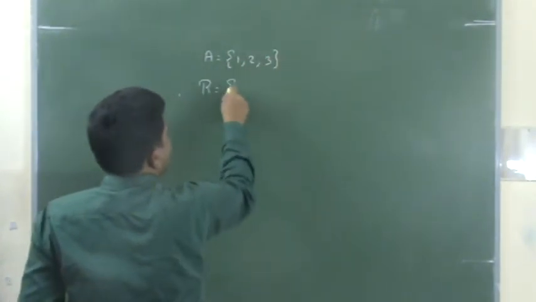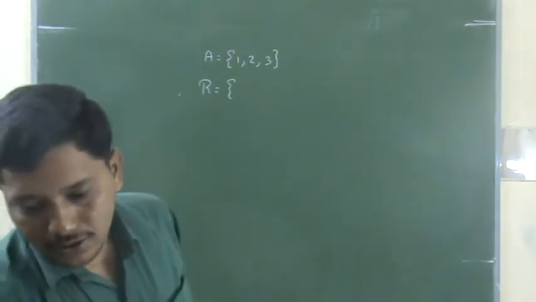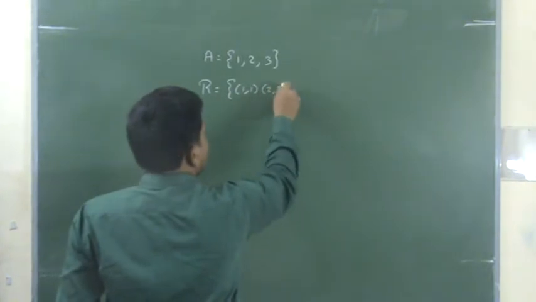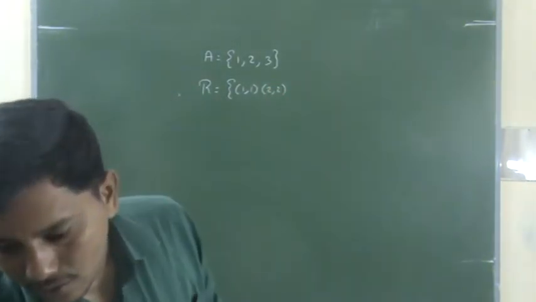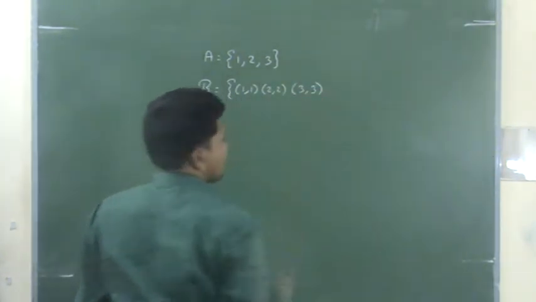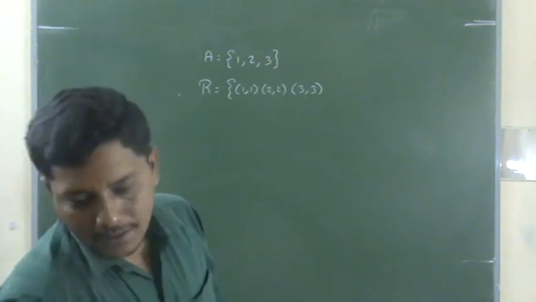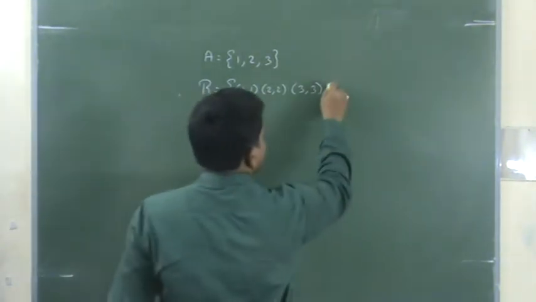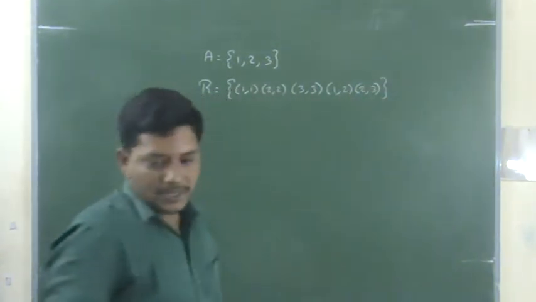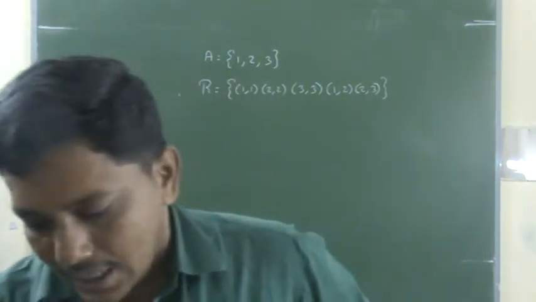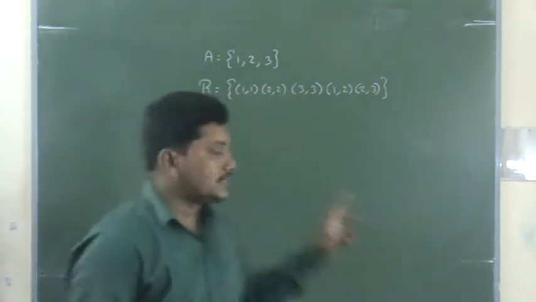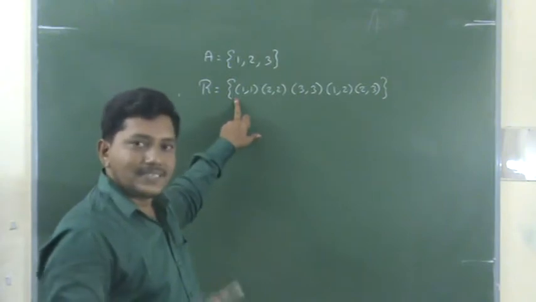Now R is equal to {(1,1), (2,2), (3,3), (1,2), (2,3)}. This is the problem, right? This relation is reflexive but neither symmetric nor transitive.